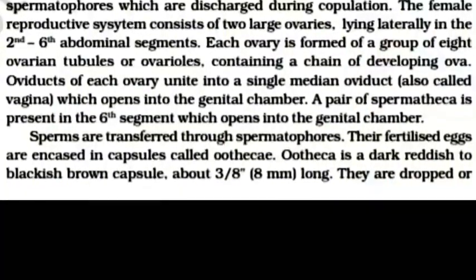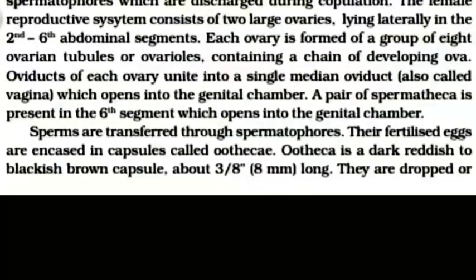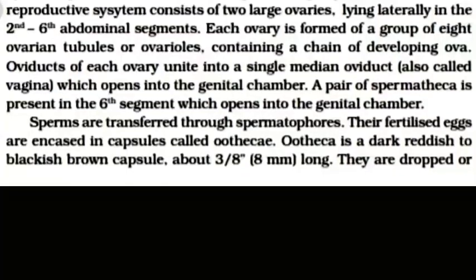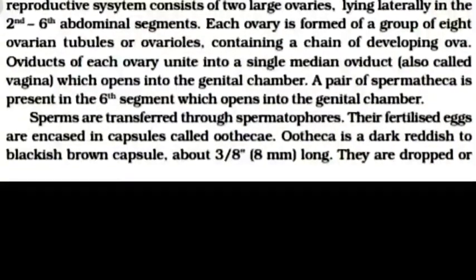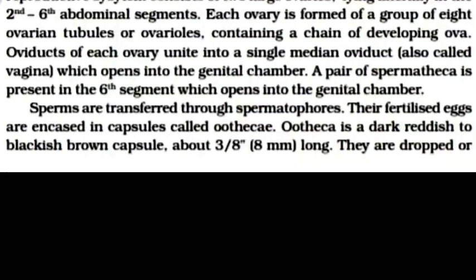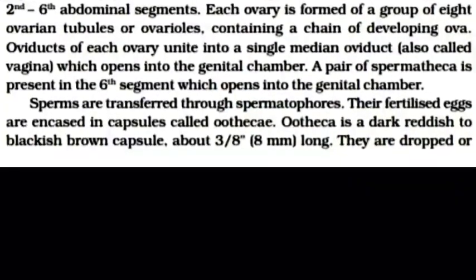The fertilized eggs are encased in a capsule called ootheca. Ootheca is a dark reddish to blackish brown capsule about 3/8 inch or 8 millimeters long.